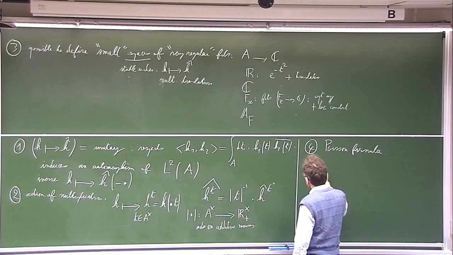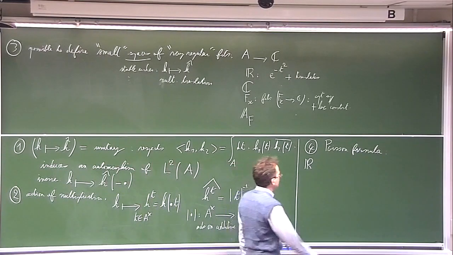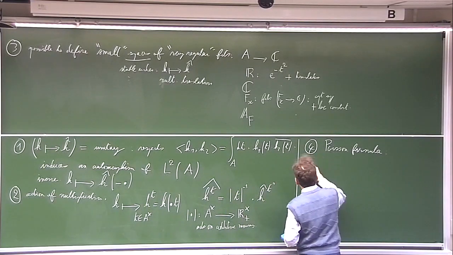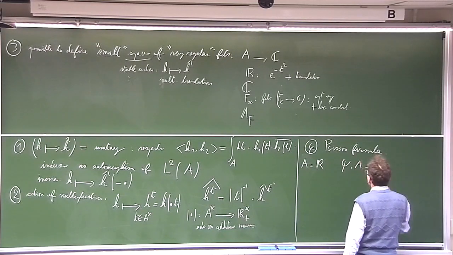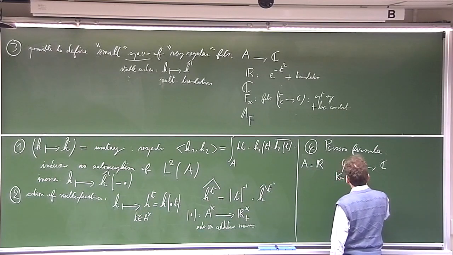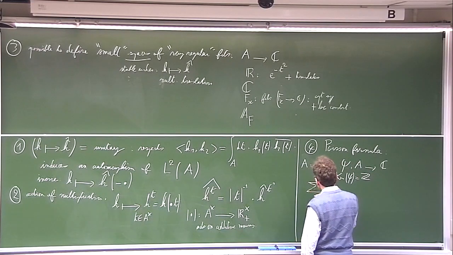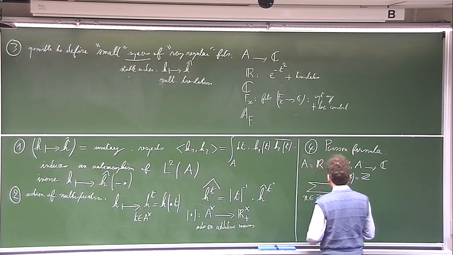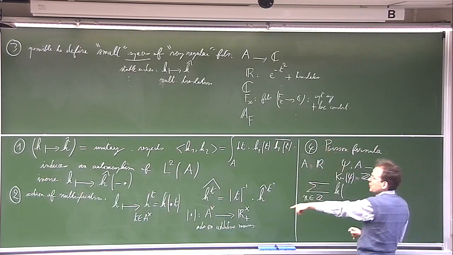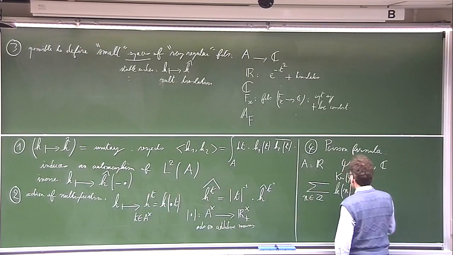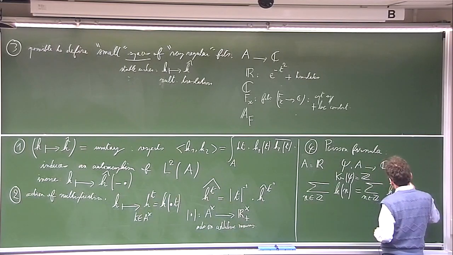Of course, I suppose that everybody knows the Poisson formula in the case of R. So this is the case when A is R. You have chosen a character from A to C, and you suppose here that the kernel of this character is Z, and the formula you have is that the sum over the elements of this kernel of some function of this space, the space we just talked about, evaluated at these integers, is equal to the same expression evaluated for the Fourier transform.